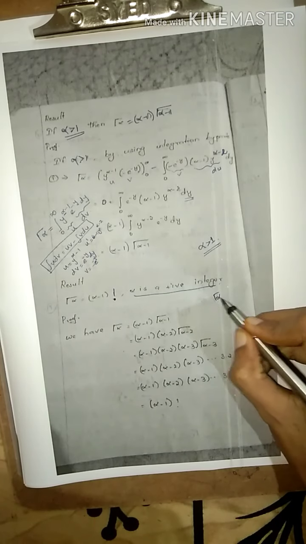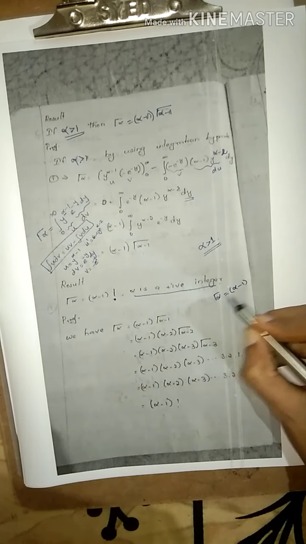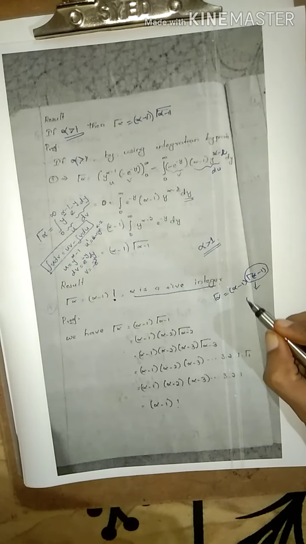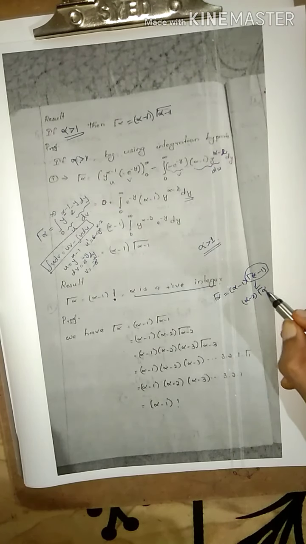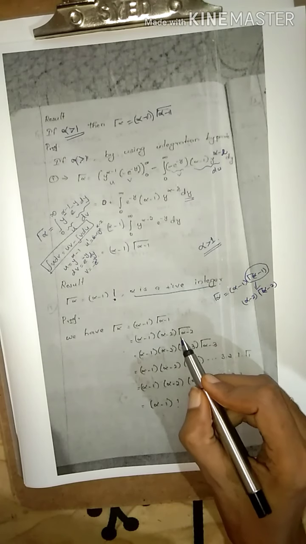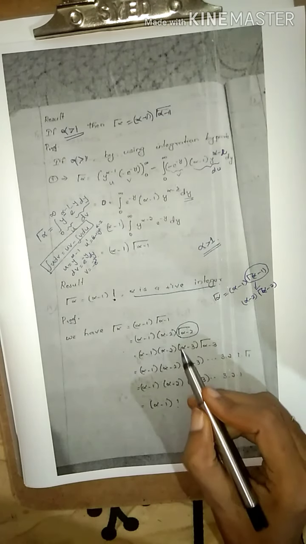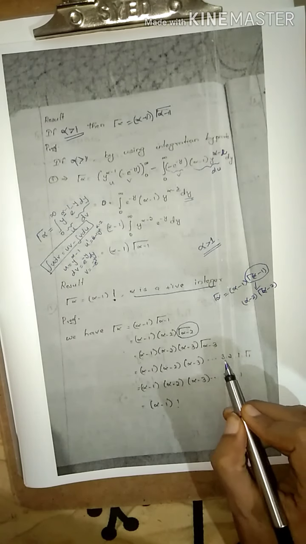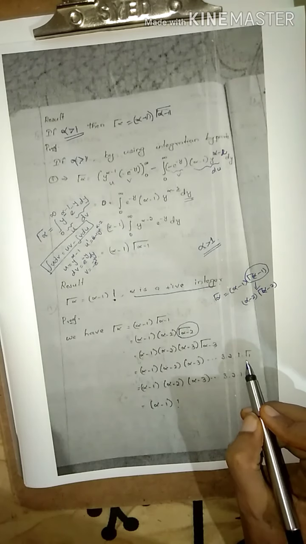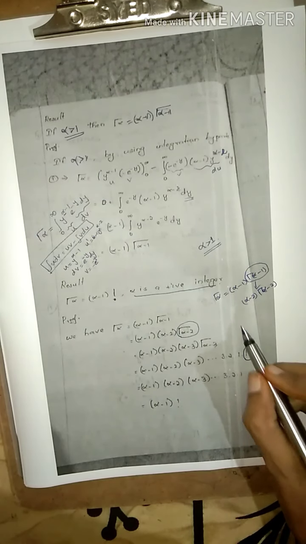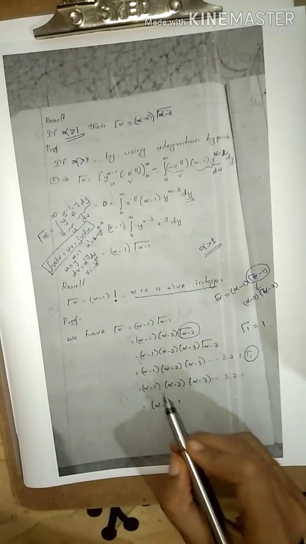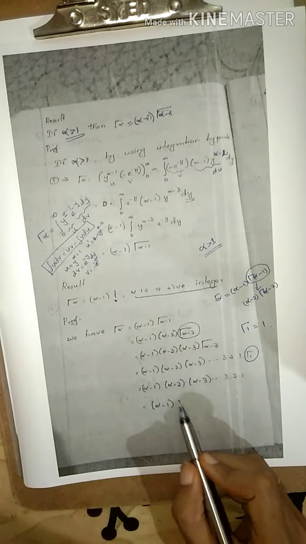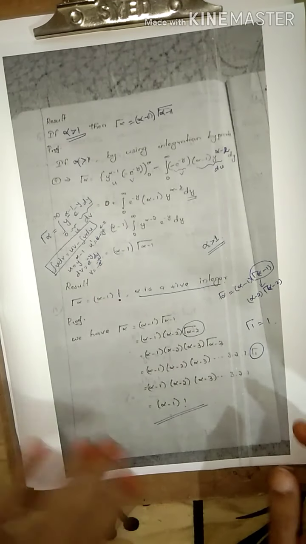So this is gamma alpha is equal to alpha minus 1 times gamma alpha minus 1. In the same way, this you can write as alpha minus 2 into gamma alpha minus 2, so that you have written here. Again, this gamma alpha minus 2 you can write as alpha minus 3 gamma alpha minus 3. In this way it goes on till 3 into 2 into 1 gamma 1. And in the first result you see that gamma 1 is equal to 1. So substitute. So from 1, 2, 3 etc. up to alpha minus 1 you can write simply as alpha minus 1 factorial.